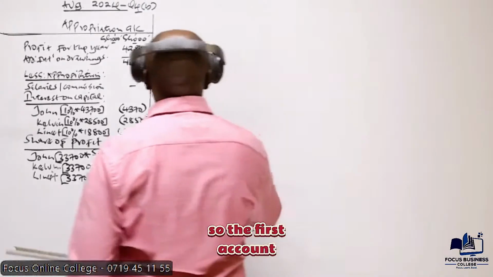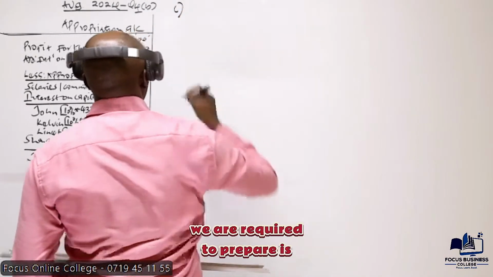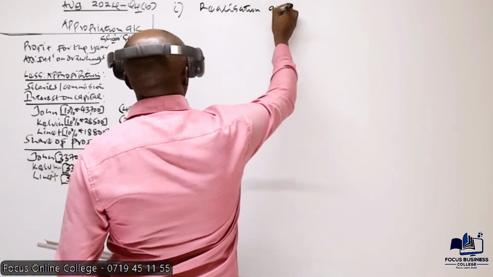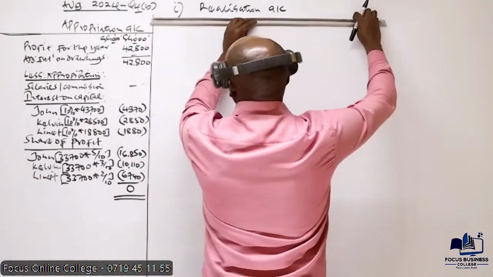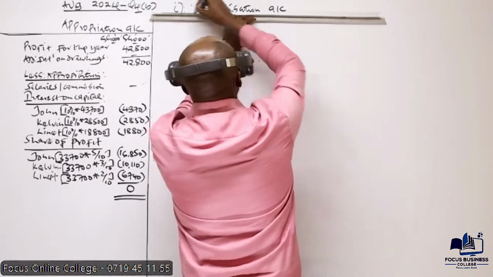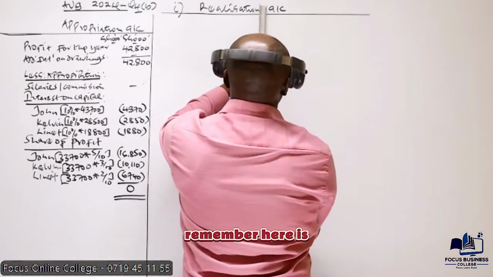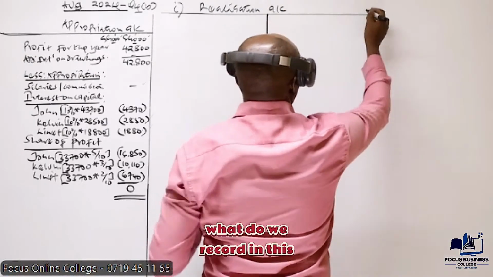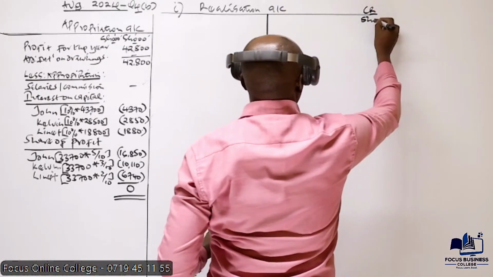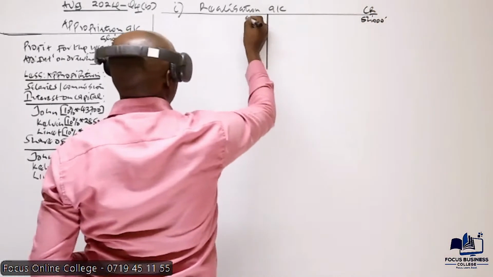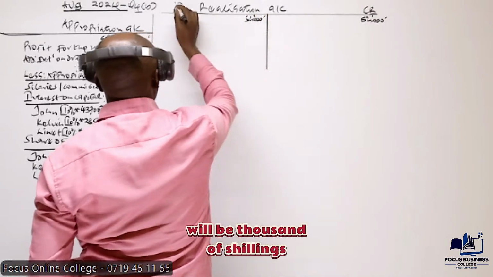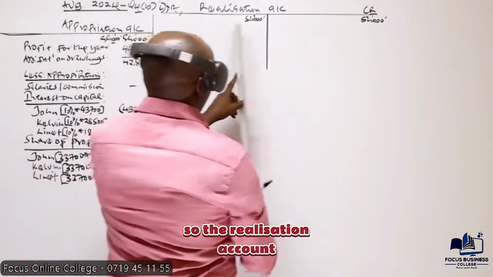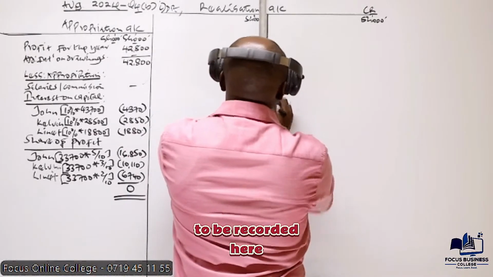So the first account we are required to prepare is the account which is called the realization account. So what we just need to remember here is what do we record in this particular account, the realization account. Our figures will be in 1,000 of shillings. This is basically the debit side. So in the realization account, we have a number of items to be recorded here.